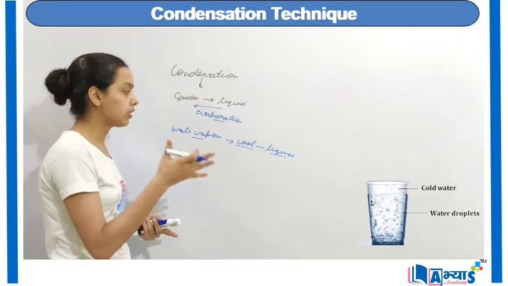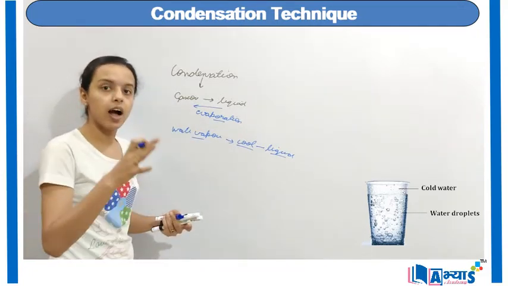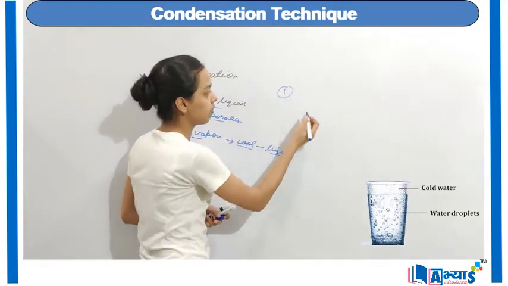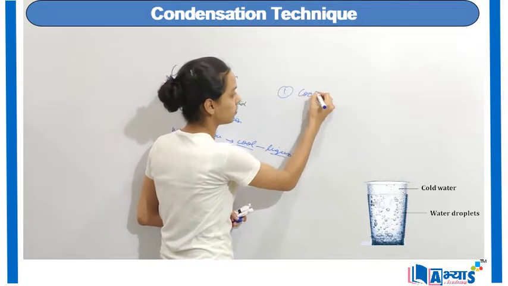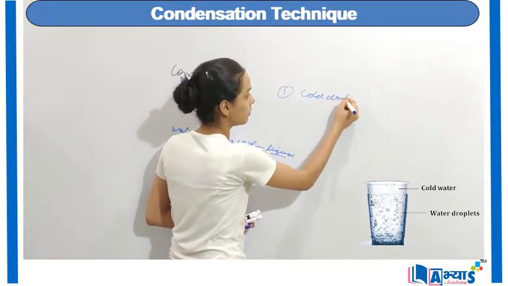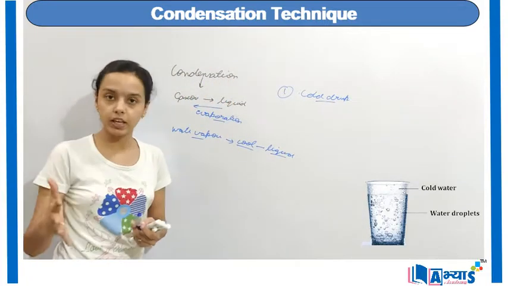So let us discuss where we can find such water vapors, or where we can find such liquid state after the condensation of the water vapors. First we can find them on the cold drinks, because they have a very cold surface.